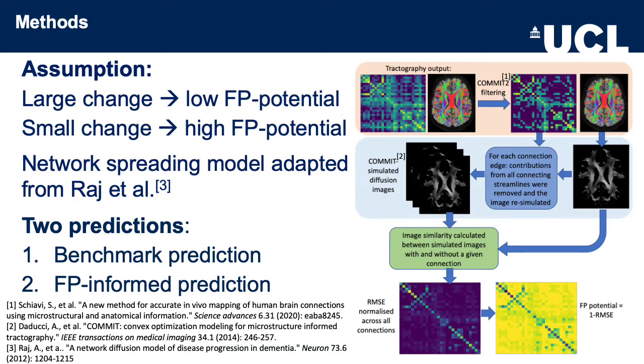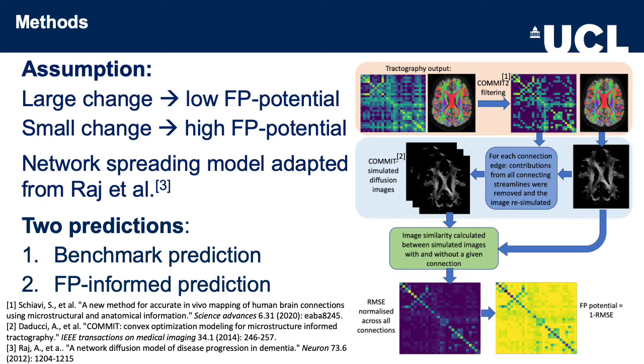We calculate a false positive potential for each tractography connection by simulating diffusion images with and without the connection. If a removed connection results in a significant change to the simulated image, we assign a low false positive potential, as the connection is necessary to explain the data. If the removed connection results in a small change, we assign a high false positive potential.